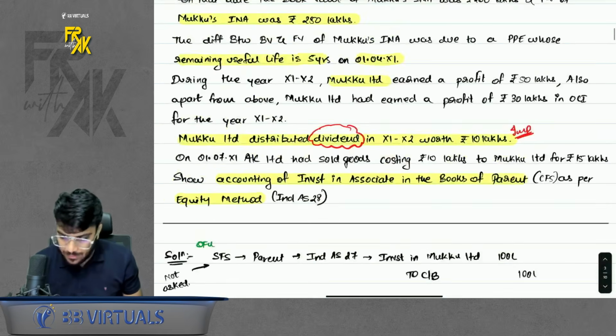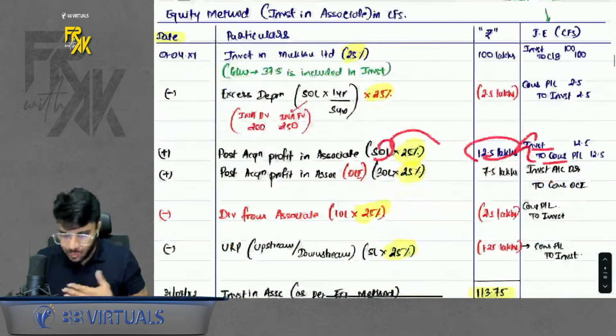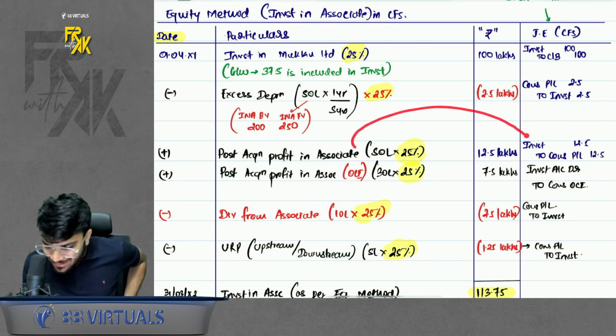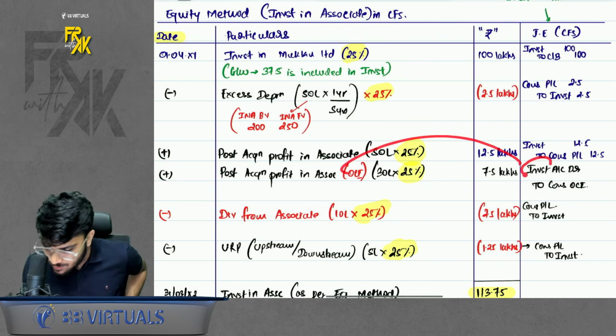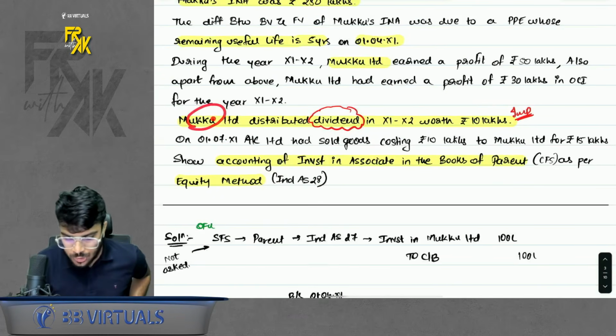Okay. Similarly, the associate earned one more profit, but that profit was in OCI. So I will also record that as share of profit. The difference is when I pass the entry in CFS, the P&L profit entry is investment to consolidated P&L. The OCI profit entry is investment to consolidated OCI. Simple. Okay.